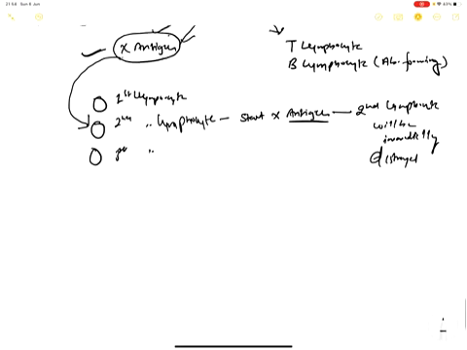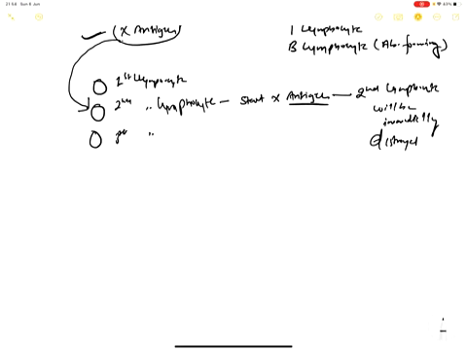Now, in the end, there are millions and millions of lymphocytes, and this collection of lymphocytes cannot recognize own antigens but can recognize foreign antigens. So these lymphocytes will only recognize foreign antigens and will not recognize our own antigens, our own family.